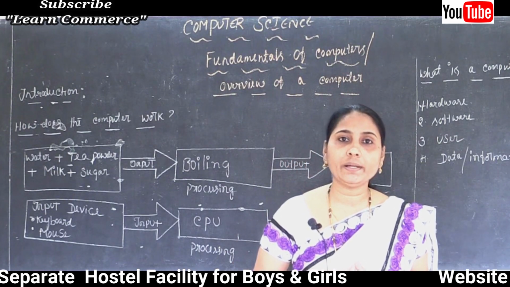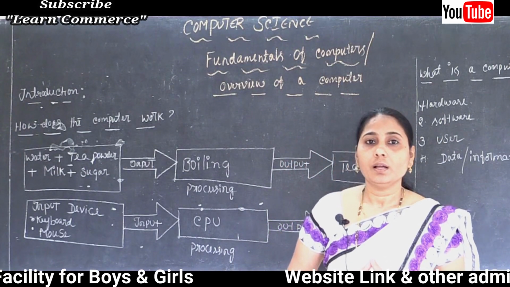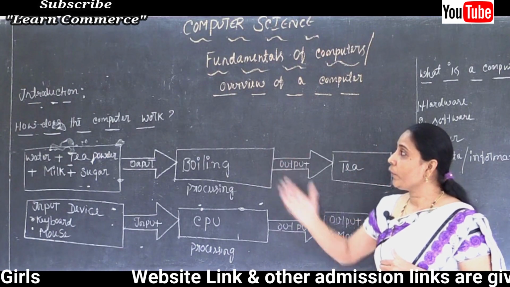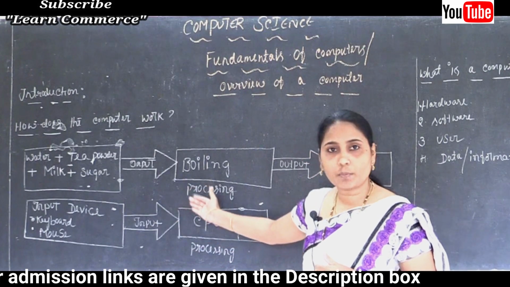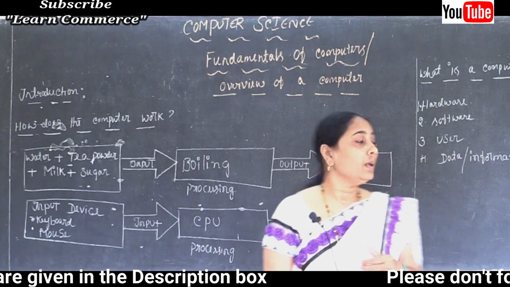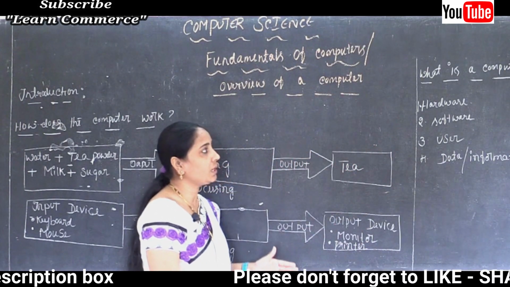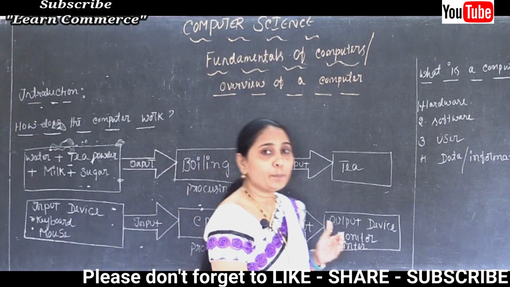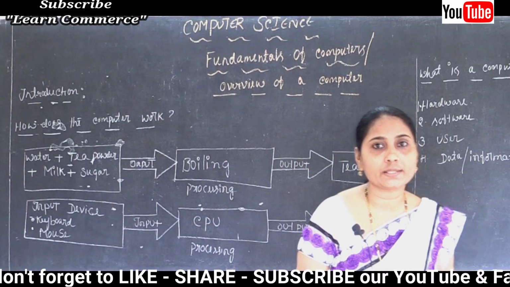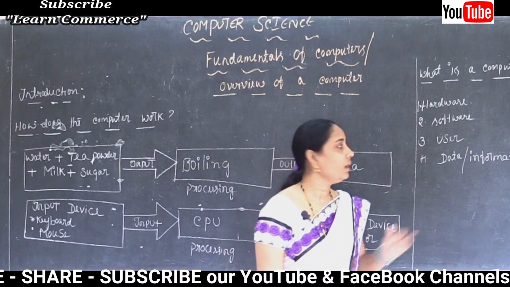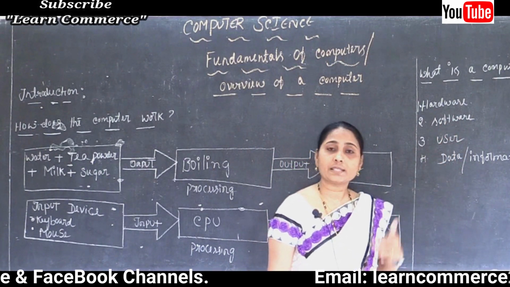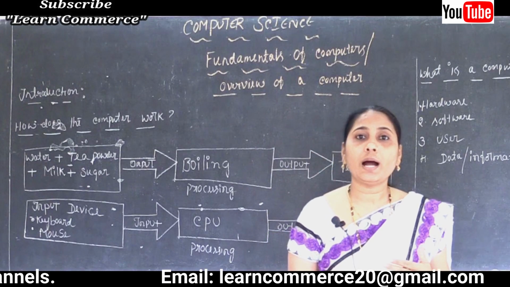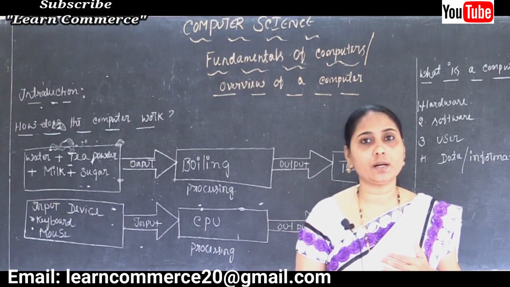In this chapter I am going to start from the introduction, using some examples. Later, what is a computer and the components of a computer: hardware, software, user, data, and some other concepts.